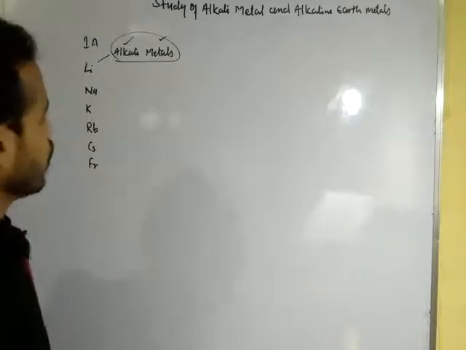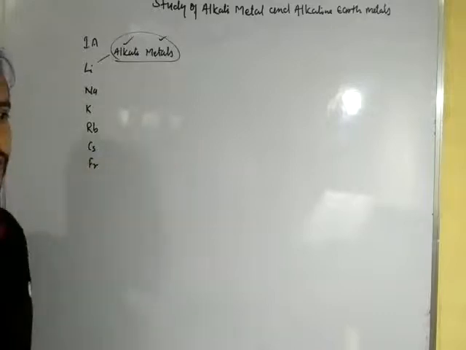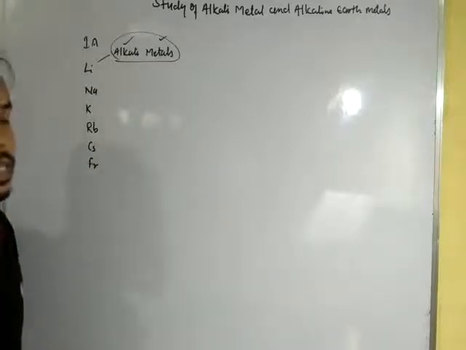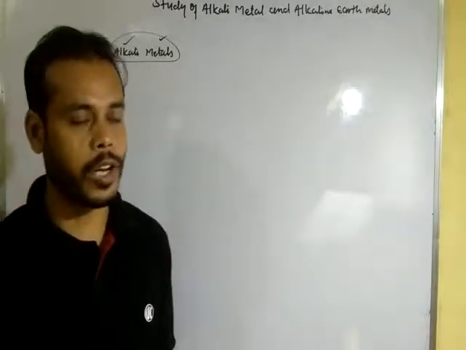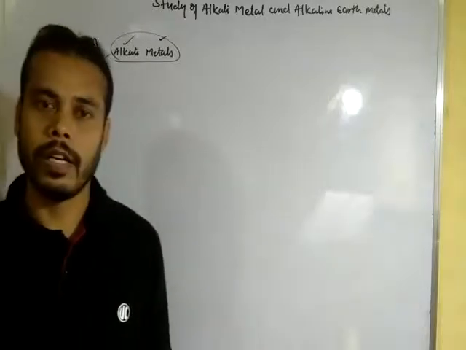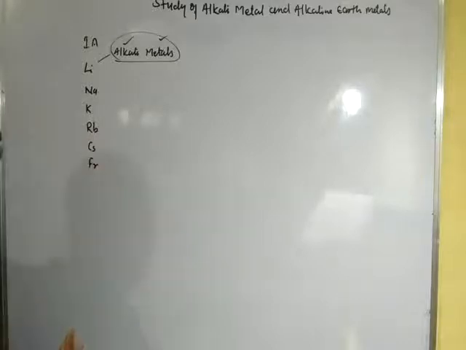Okay dear student, now we will discuss physical properties. How do the atomic radii or atomic size, conductivity, density, and color vary from top to bottom?